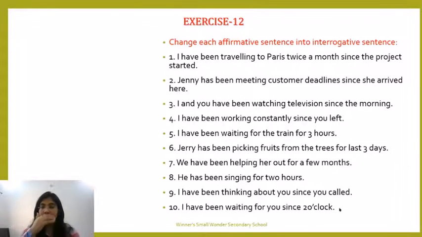Again, the homework, the assignment for you all: you have to complete all these sentences. You have to change all these sentences into interrogative ones. The way I have done in the examples, the same way you have to do it in the exercise, a very simple task. Today I have given you 3 assignments. Tomorrow, I am going to give you the answers of all the first 12 assignments that I have discussed with you. Please be ready with your answers. In my next class, I am taking up the answers of the assignments.